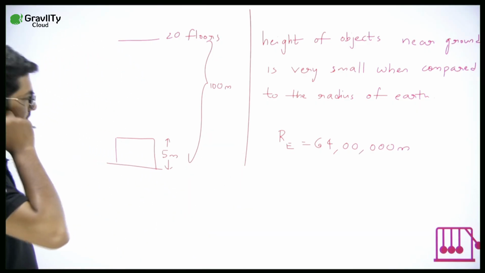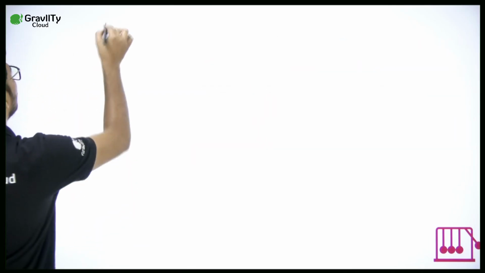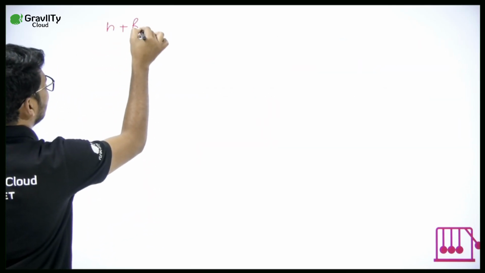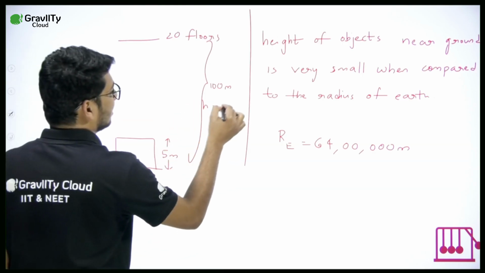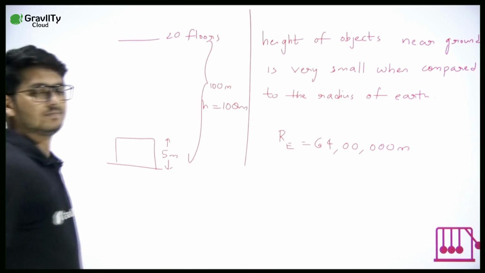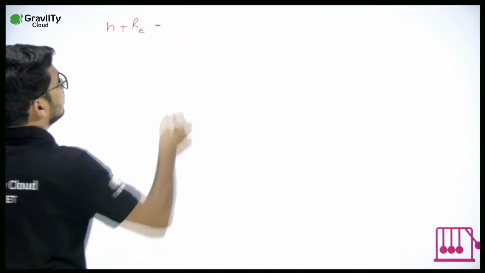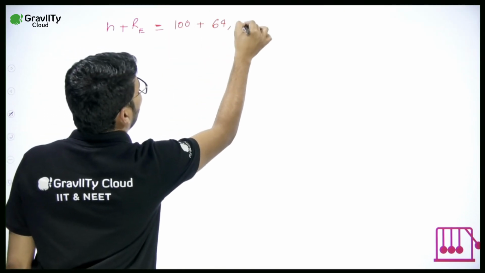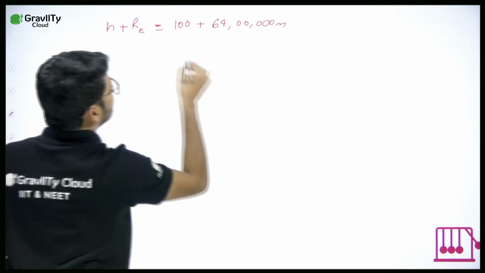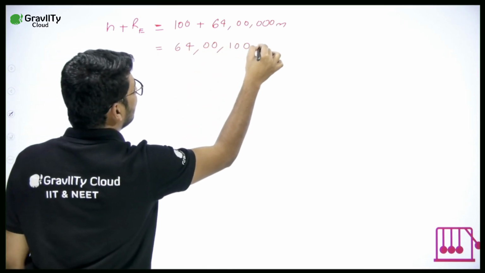Let's say simple maths. If I have to add H and RE, let's say I take height as equal to 100 meters, just for an example's sake. It will be 100 plus 64 lakh meters, which will be 64 lakh 100 meters.